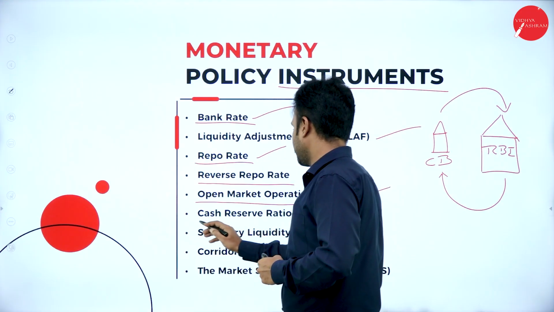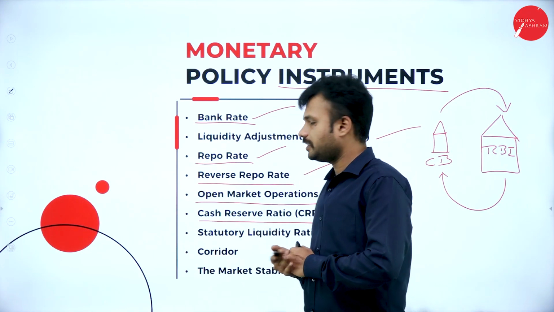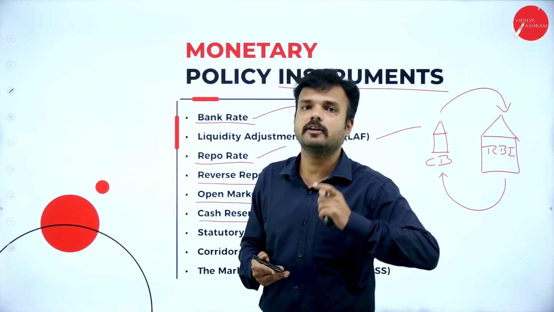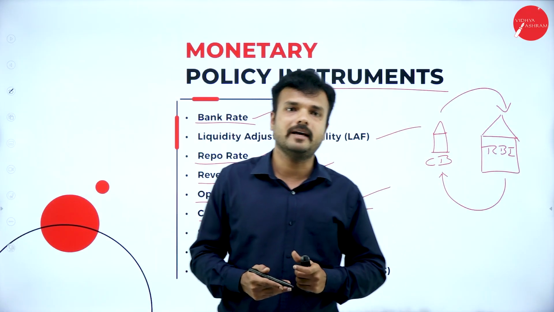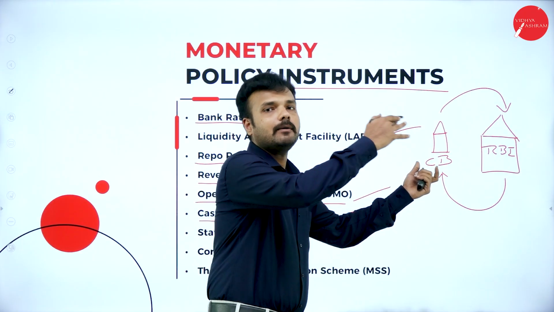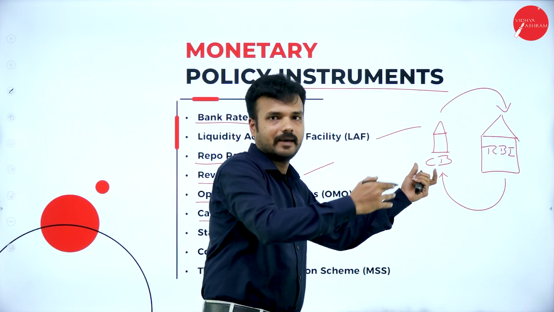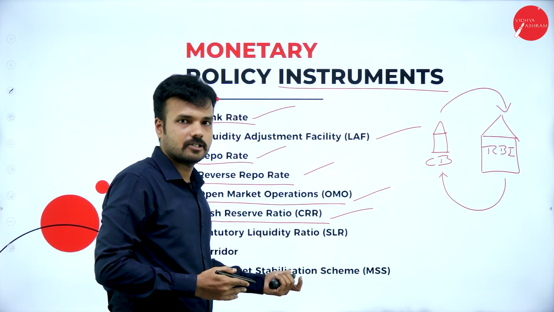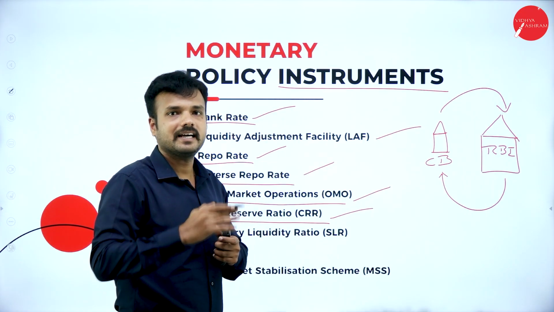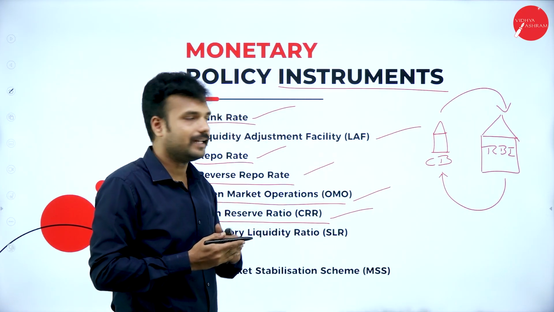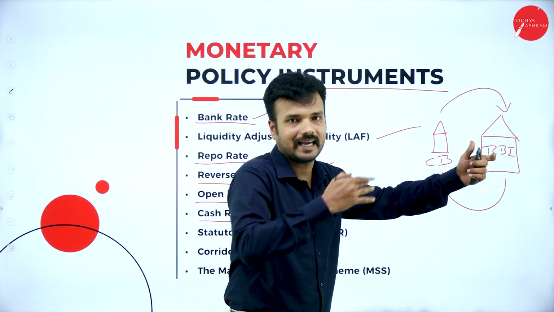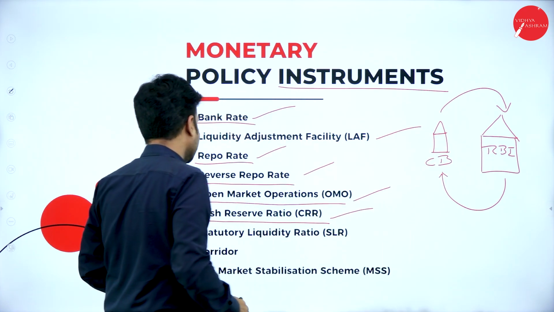Cash reserve ratio. This cash reserve ratio is the minimum percentage of amount that a commercial or domestic bank is obliged to keep as a reserve in the Reserve Bank of India. For example, when a commercial bank is established, it has to deposit a minimum percentage of money or capital in the Reserve Bank of India. That we call the cash reserve ratio. It comes under the Banking Regulation Act 1949, which says that each and every bank under the Act must keep a fixed percentage of amount in the Reserve Bank of India as a reserve for future uncertainties, right? So we call that the cash reserve ratio.